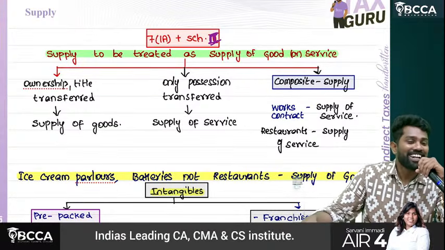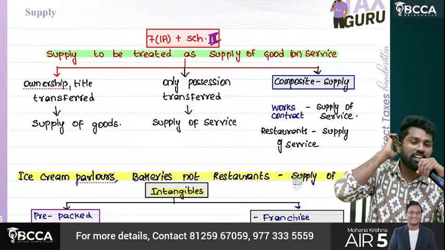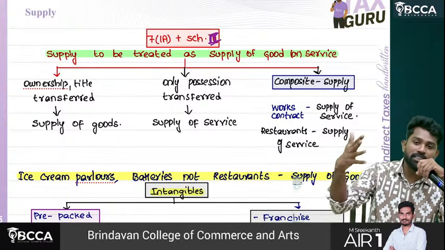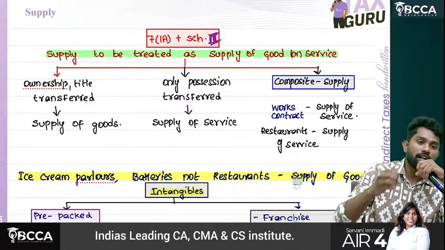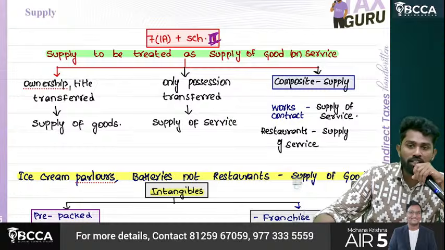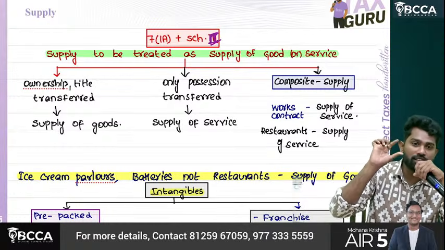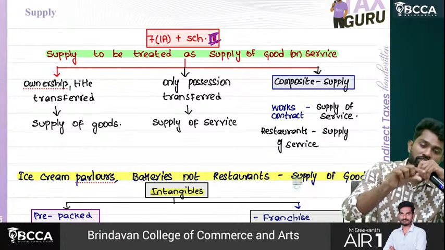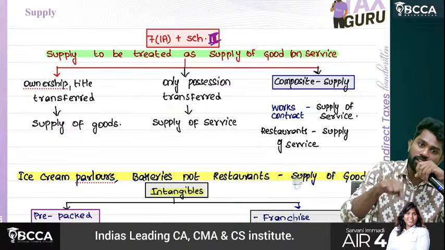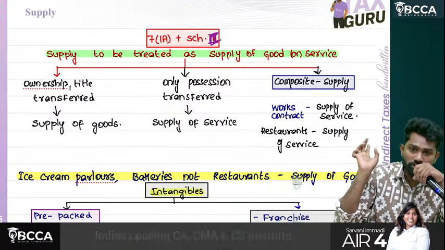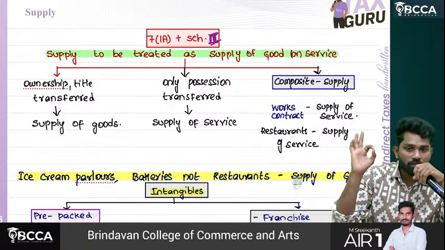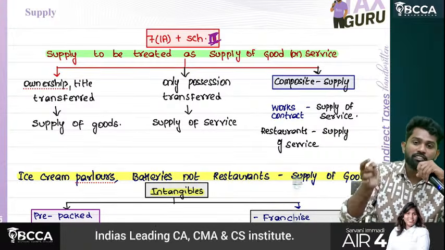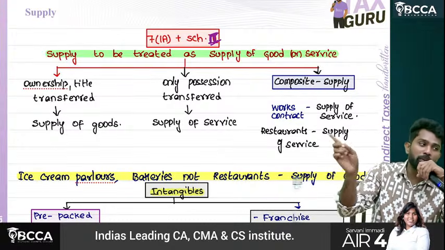Okay, so what is this contract? He only has to bring cement, iron, sand, bricks, everything. He has to do the construction service also. For that, 50 lakhs is the agreed amount. For that 50 lakhs he is providing service as well as supply of goods, with respect to immovable property. It is called as what? Works contract.